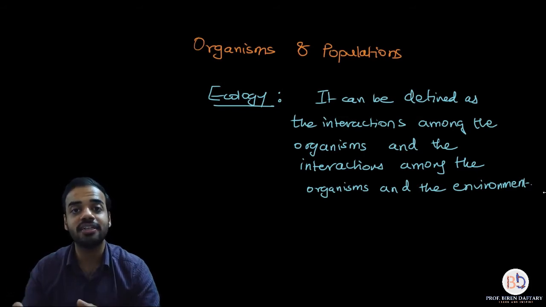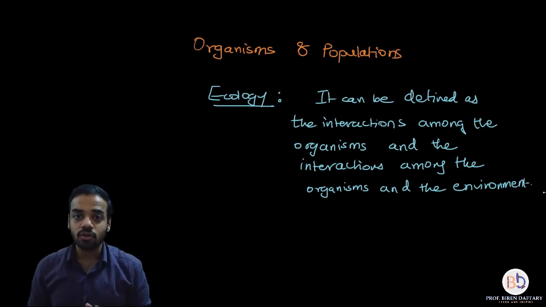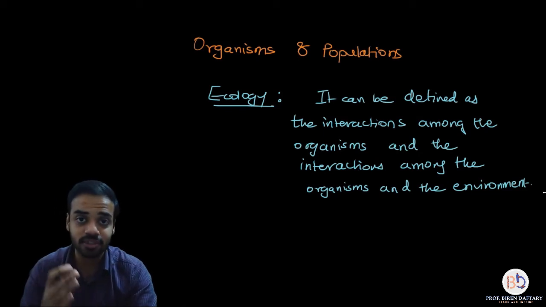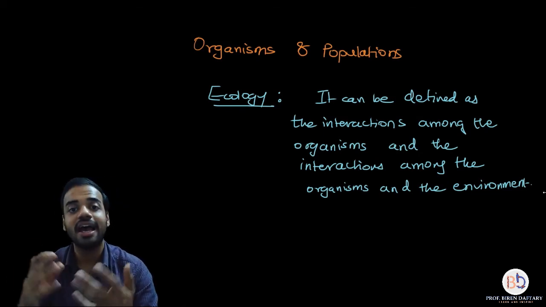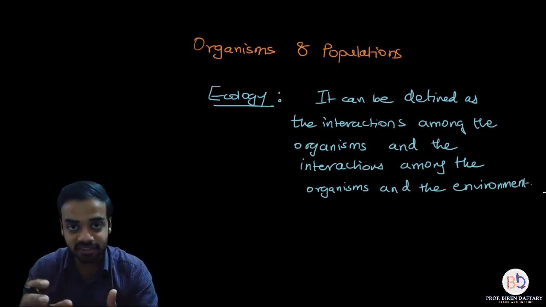So both these interactions together are called ecology. I hope it is clear. Okay, so it is defined as the interactions among the organisms and the interactions among the organisms and the environment. Correct? So this chapter is an ecology based chapter.